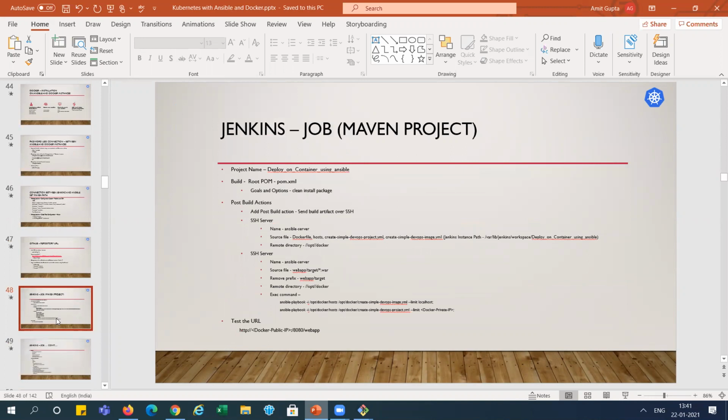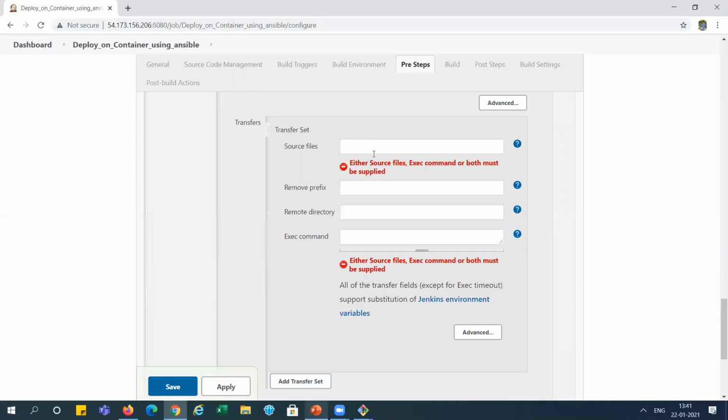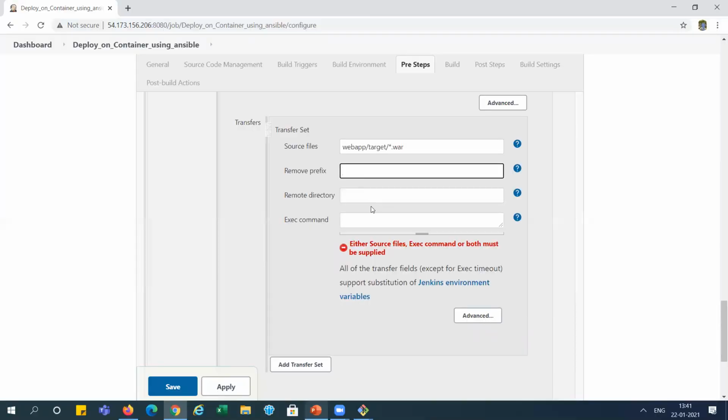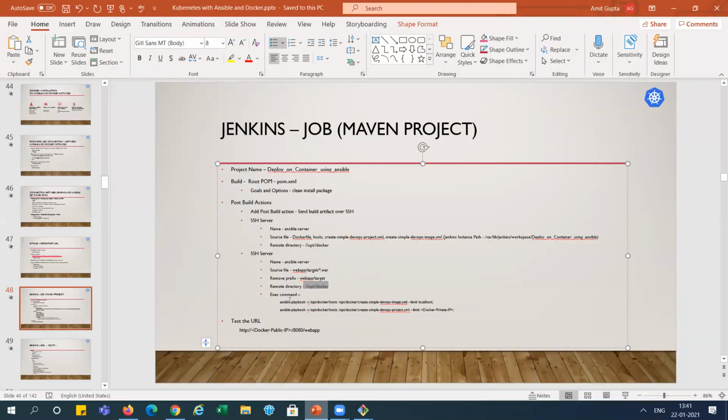We've done up to this place, right? As you can see here, we need to copy the war file from the WebOps target folder, and also copy it into the target folder, the same place where you want to copy it, and we want to remove this prefix. We want only the war file in this directory, right? And after doing this, we want to execute these two playbooks, right?